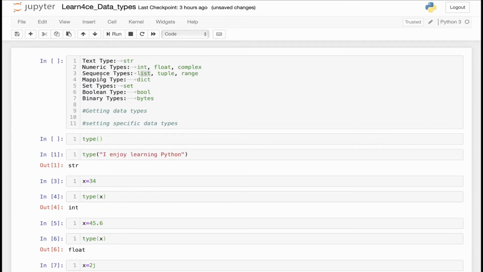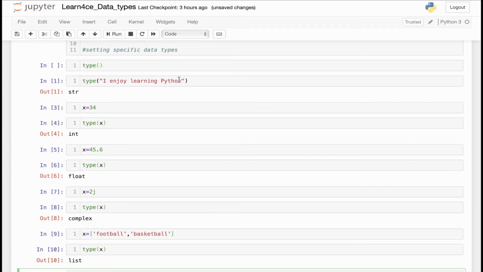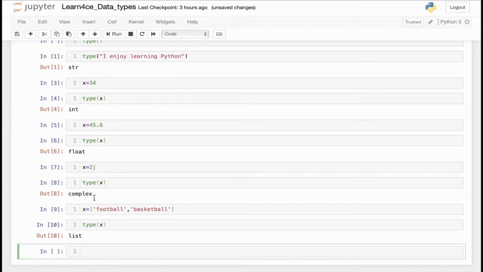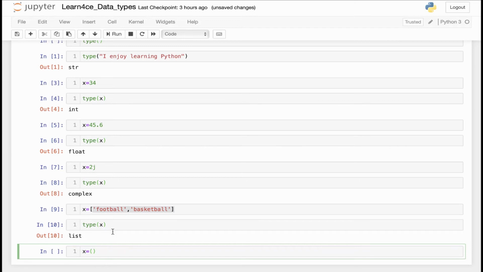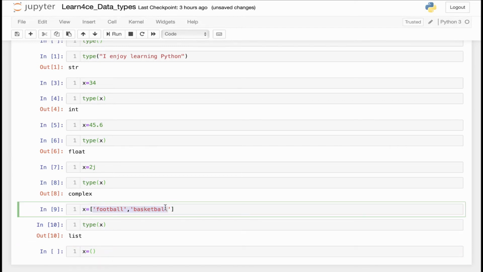The next sequence type is tuple. Tuple has very similar features to list. In another video, I'm going to talk about the difference between these two. But for now, just know that for list, we use square brackets, and for tuple, we use just parentheses. For instance, I can say x equals to. I'm going to use the same input, and this time I'm going to use parentheses.